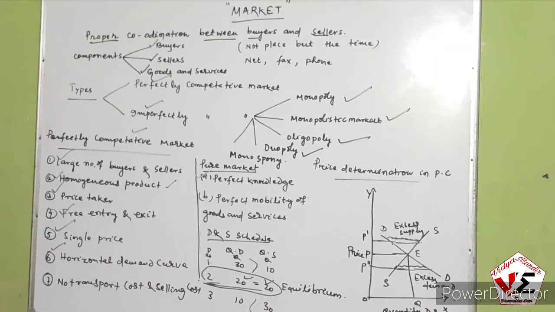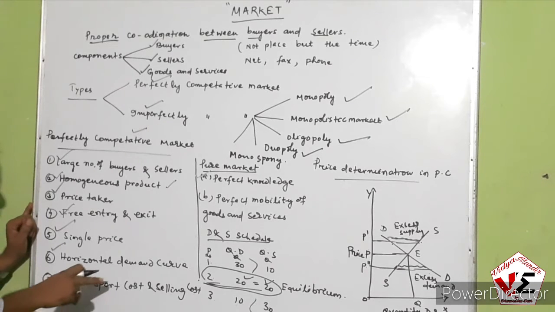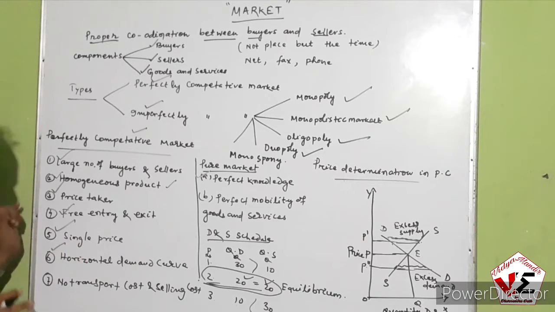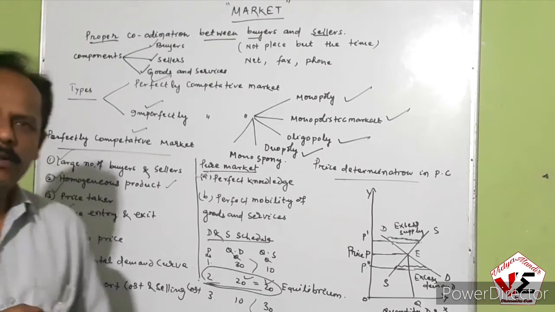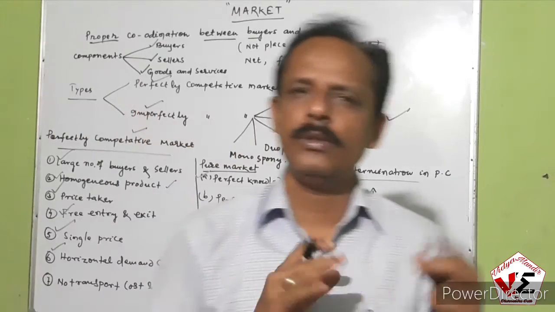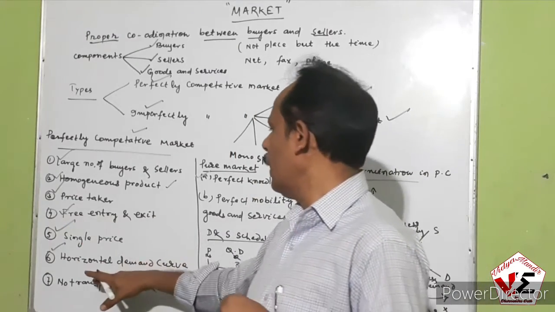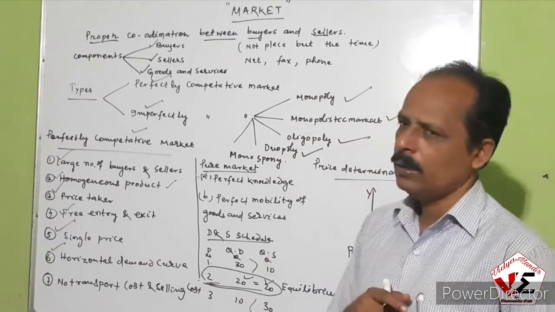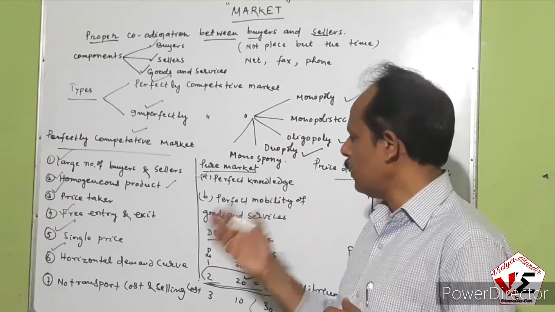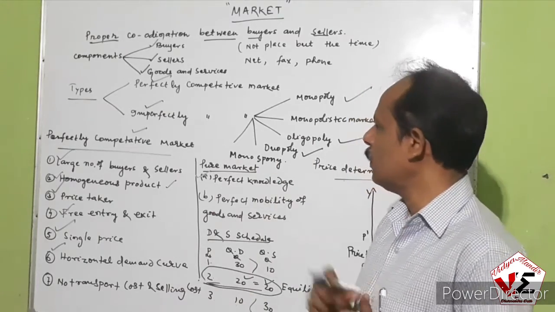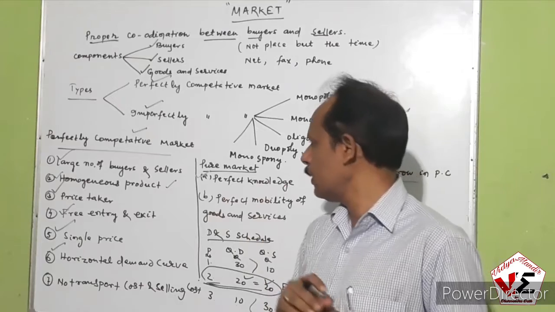The next feature you see is no transport cost and selling cost in a perfectly competitive market, because the transport cost is borne by the producer himself, and for selling cost there is no requirement of advertisement, because an identical product is available in this market. So the producer can neither increase nor decrease the price of the commodity. The price of the commodity remains constant.